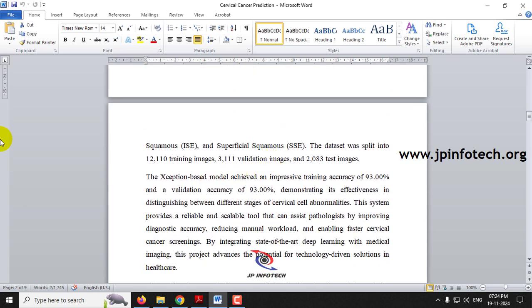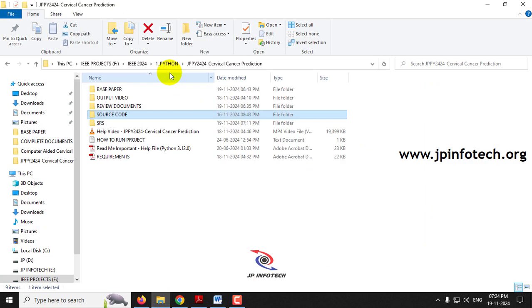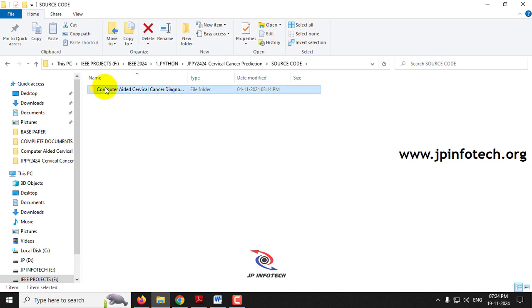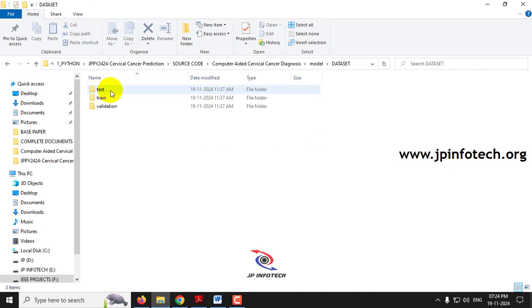This dataset is split into 12,110 training images, 3,111 validation images, and 2,083 test images.